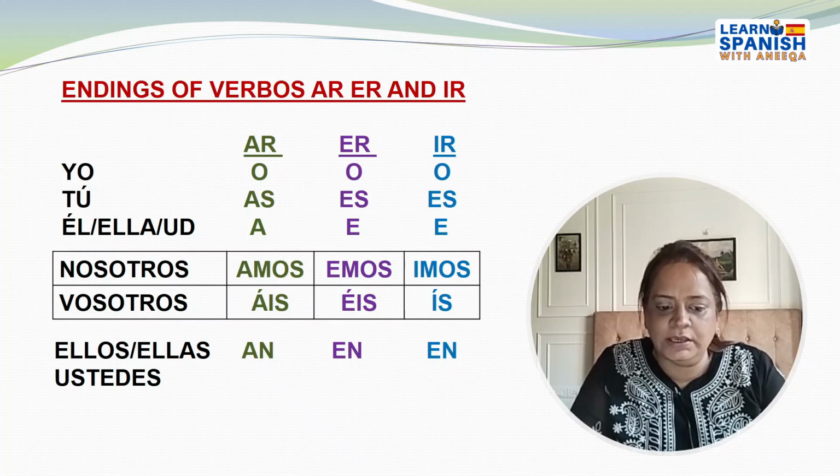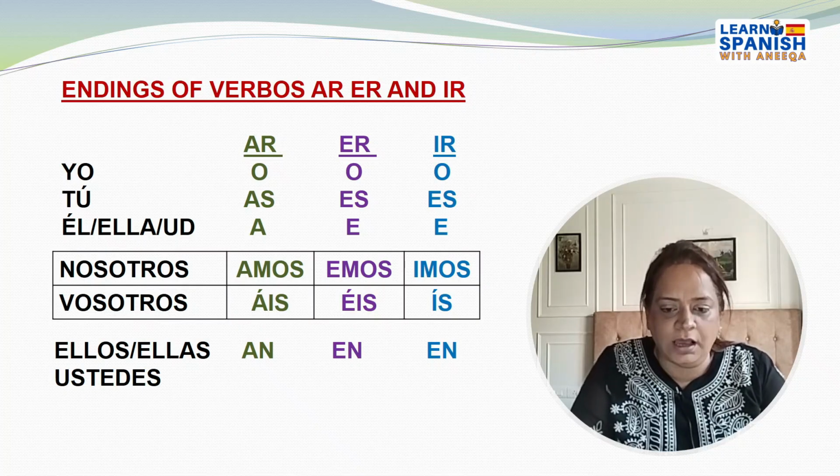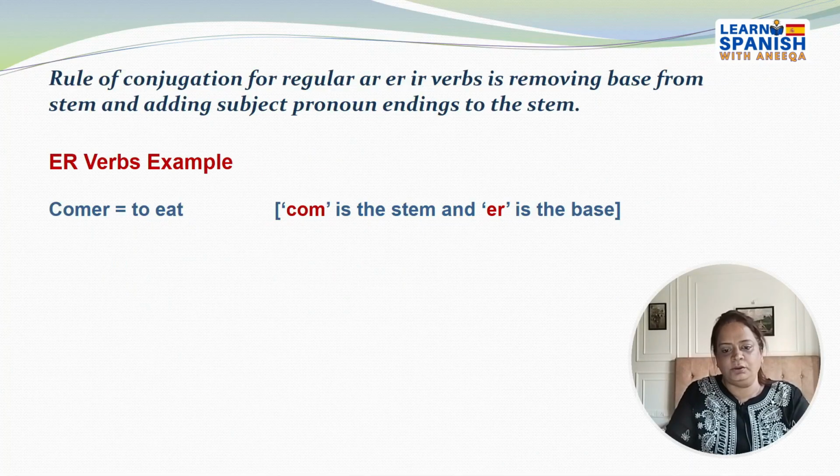Now ellos, ellas, ustedes also becomes the same for the ER and IR verbs and that is en. AR verb is an, ER verb is en and IR verb is also en. The rule of conjugation for regular AR, ER, IR verbs is removing the base from the stem and adding subject pronoun endings to the stem. For example, the ER verb comer. Comer means to eat. Here com is the stem and ER is the base.